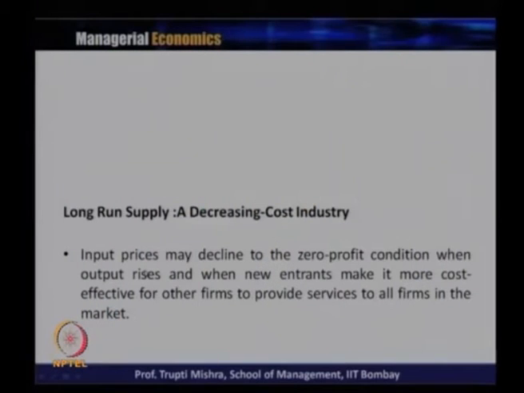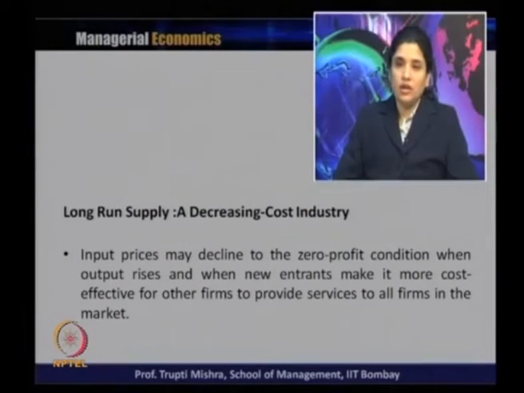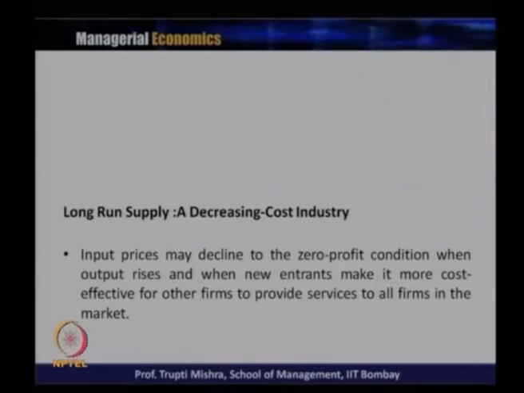Input price may decline to the zero profit condition when output increases, and when new entrants make it more cost effective for other farms to provide services to all farms in the market.